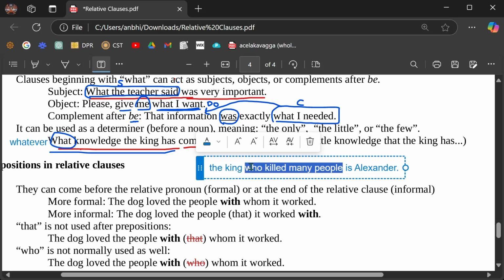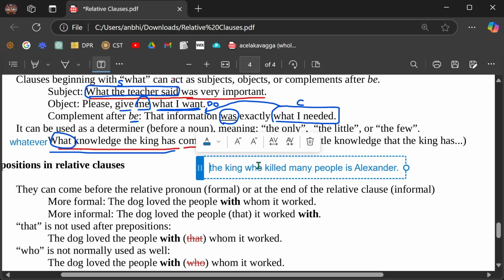Is this a defining or non-defining? If you have just the king, it's not clear, it's not specific. So the king who killed many people is a defining relative clause. It's specifying which king. So in this one you should not put a comma, for example. You see? You should not put a comma in this one. Okay, maybe yes, if it's something very long, maybe.